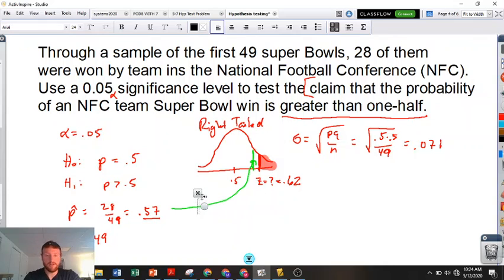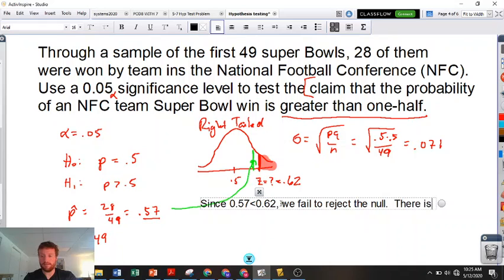Since, I'm going to write it a little smaller. Since 0.57 is less than 0.62, technically it's not greater than. But doesn't not greater than mean? And if it was equal to 0.62, we reject. It would be impossible to be equal, because all those decimal places, but that's the deal. We failed to reject the null.